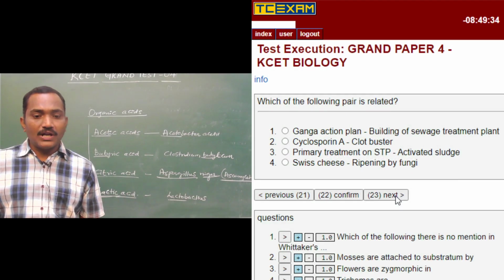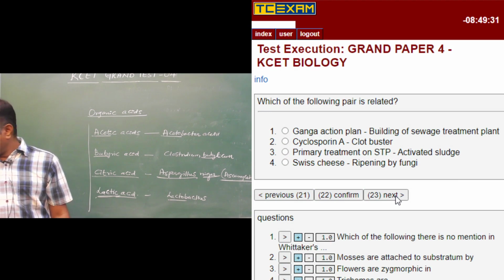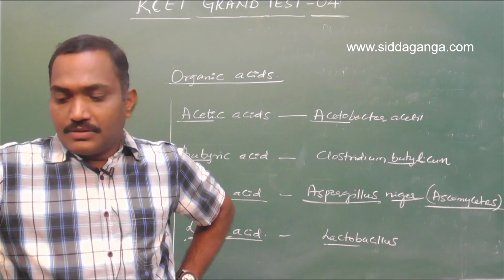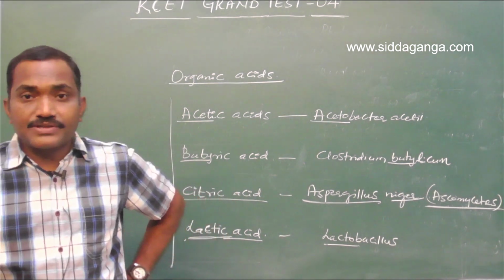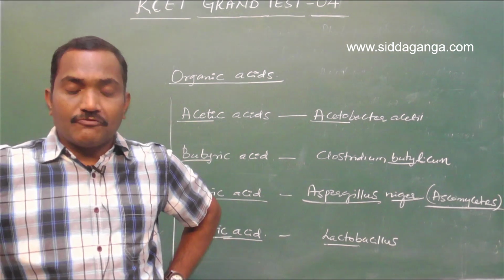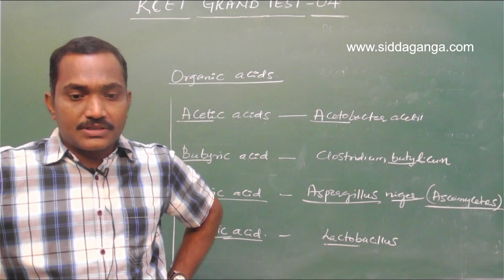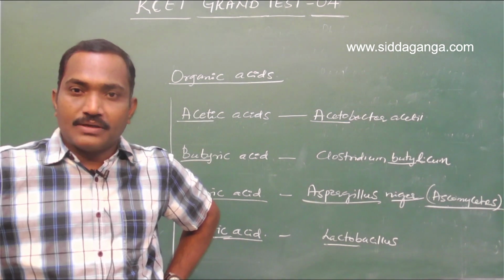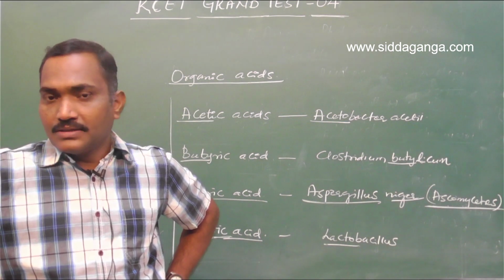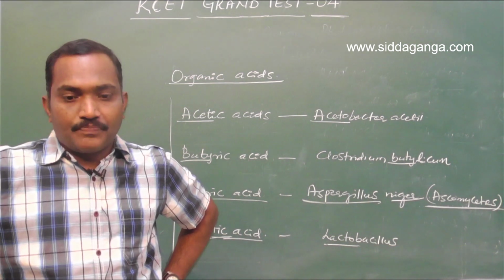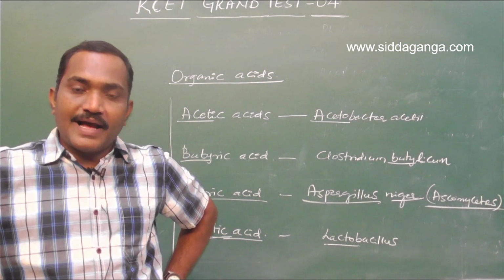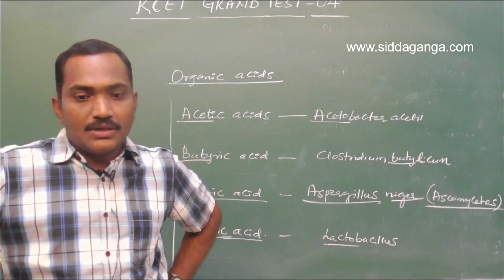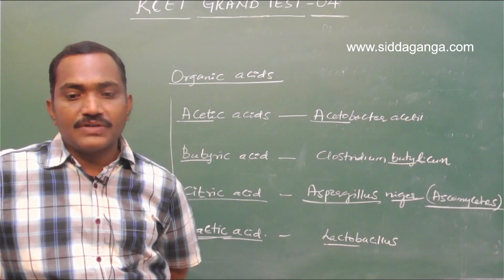Okay, which of the following pairs is related? First one, Ganga action plan. There are two types of plans, Ganga action plan and Yamuna action plan, which were introduced by the Ministry of Environment and Forest in India, to minimize or prevent the pollution of two main rivers, that is Ganga and Yamuna rivers. So what they planned was to build as many sewage treatment plants on the banks of these two rivers. That's called Ganga action plan. That is building of sewage treatment plants.